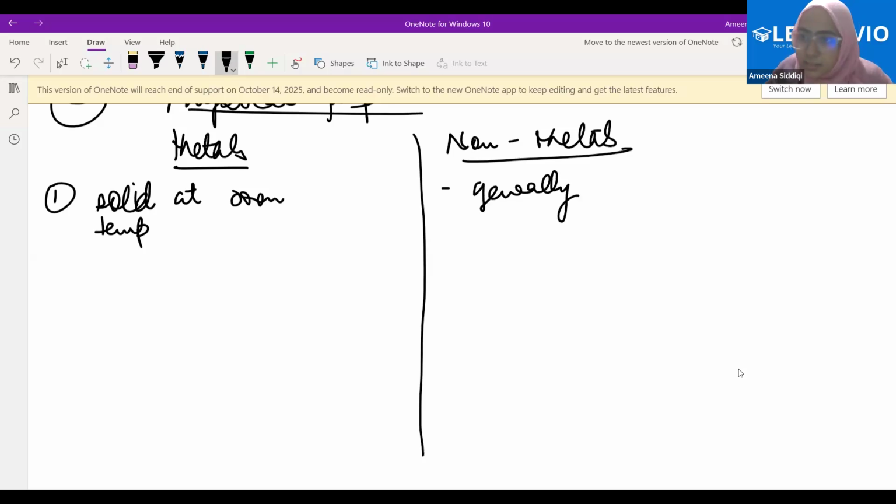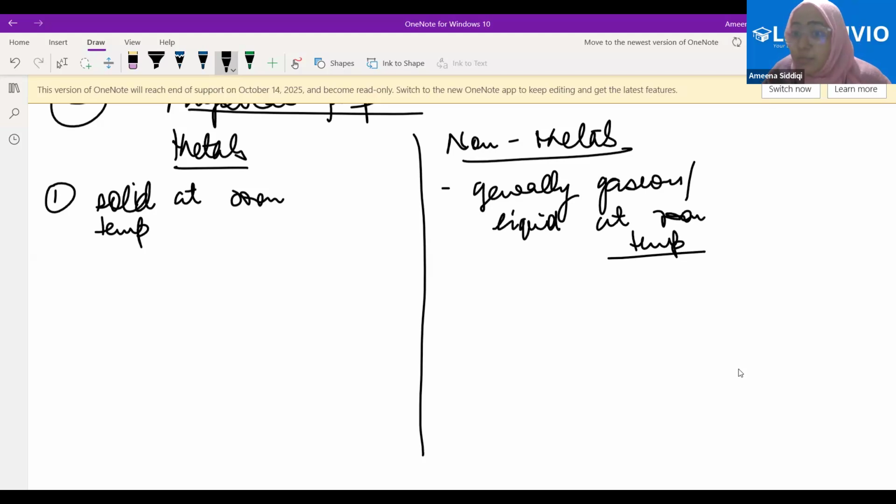We have learned this in class 9. Liquid also, we just have one non-metal in the liquid form, otherwise they're generally gaseous. Very important, we are just mentioning the states at room temperature, because if the temperature changes, the states will change. So we take the states at room temperature.